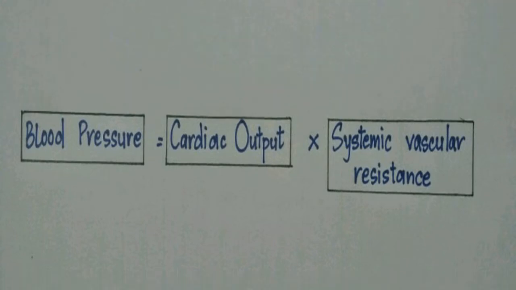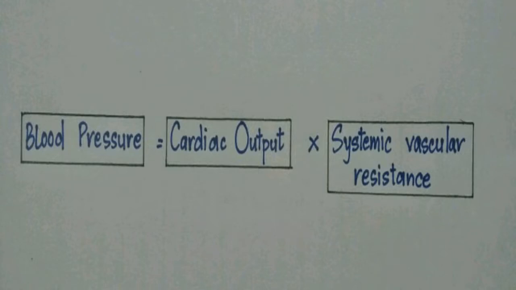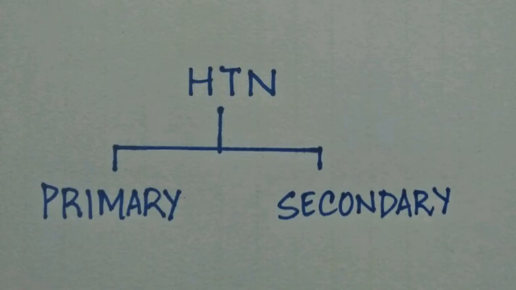If SVR is increased and cardiac output remains constant or increases, arterial blood pressure will increase. Mechanisms that regulate blood pressure can affect either cardiac output or SVR or both. So hence, blood pressure is the product of cardiac output and SVR. So now getting back to hypertension, it is of two types, primary hypertension and secondary hypertension.